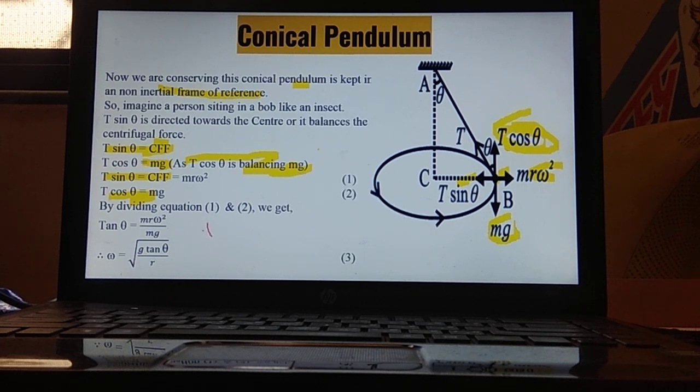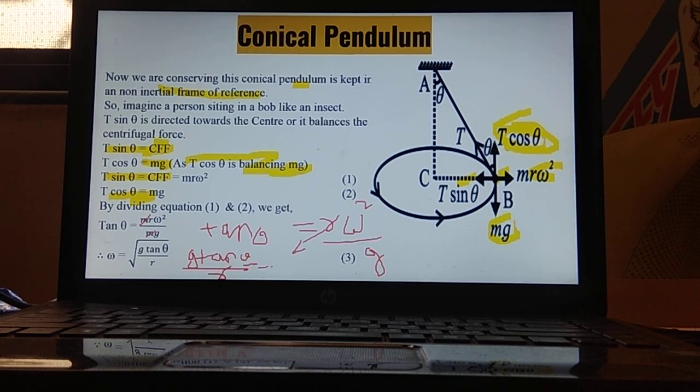What are we getting? Tan theta. Okay, M and M are getting cancelled. Ultimately, we are left with r omega square upon g. But we want it in terms of omega. So g will go over here, with tan theta in the numerator, and r will go in the denominator.